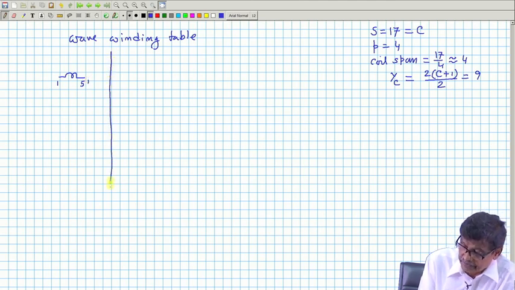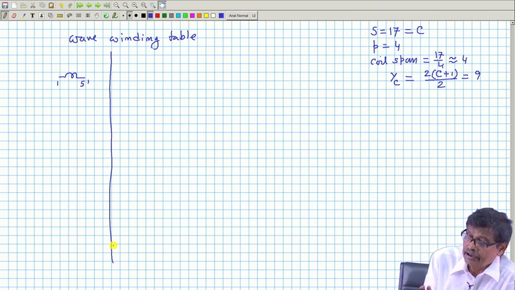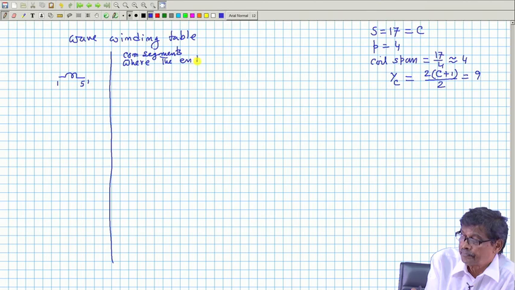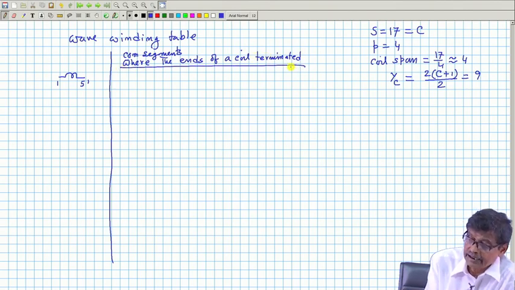Okay, if this is the first coil, then I will ask: commutator segments where the ends of a coil are terminated. Where are the ends terminated?